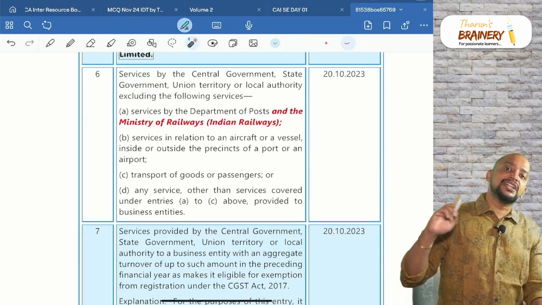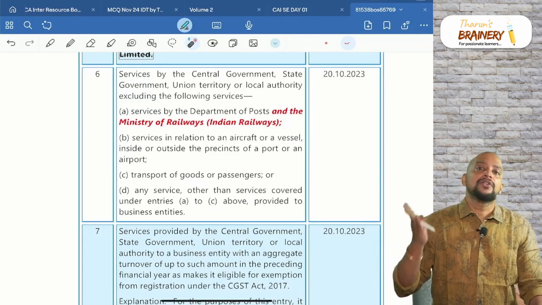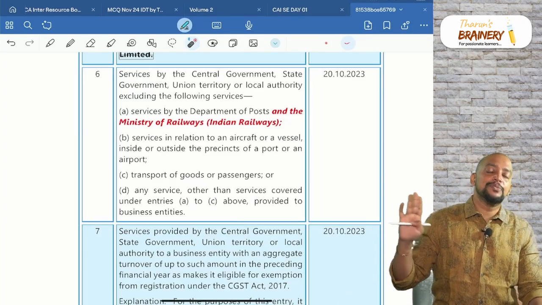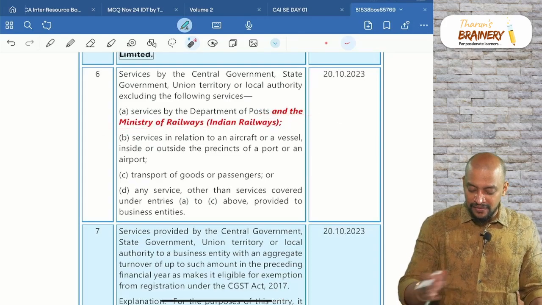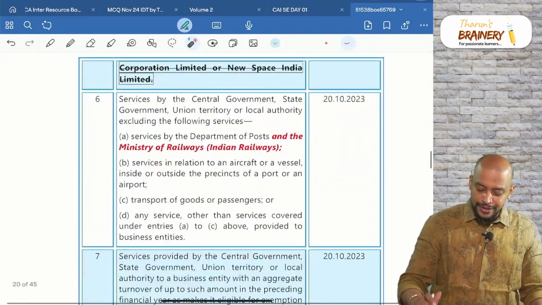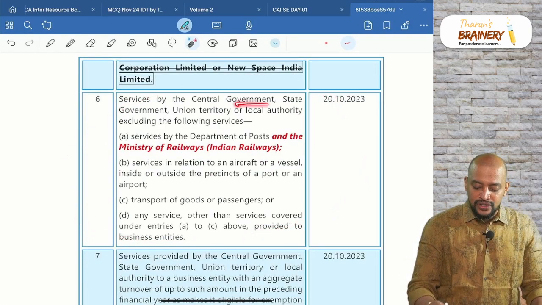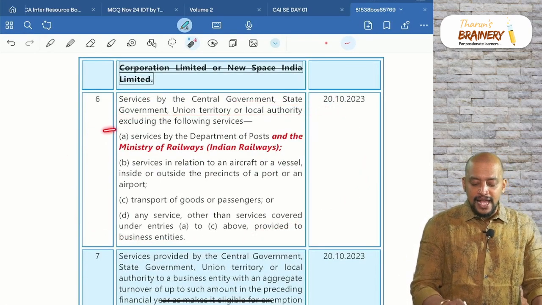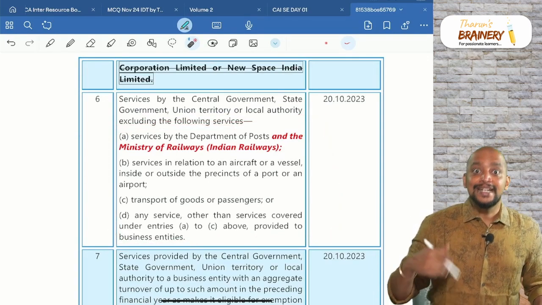So whatever general exemptions or specific exemptions that we have discussed for normal government to business entities will not be applicable to railways. That is this. And the Ministry of Railways is excluded here, even here also. This is talking about the services by central government, state government, union territory, excluding the following services. So now Indian Railways will be taxable.